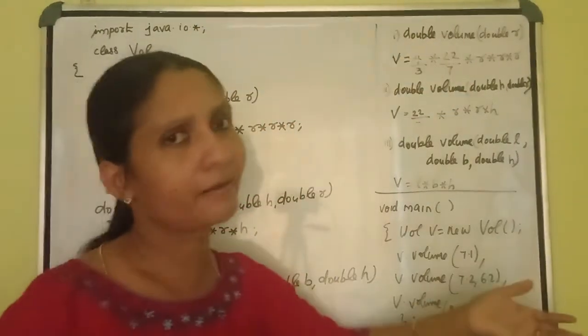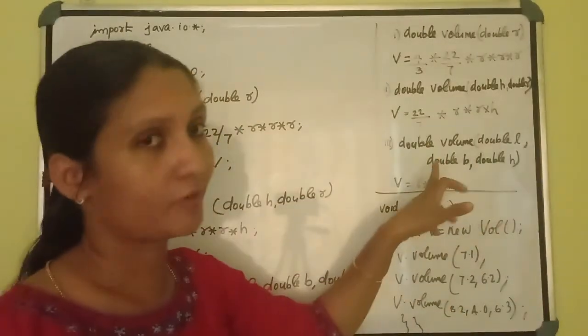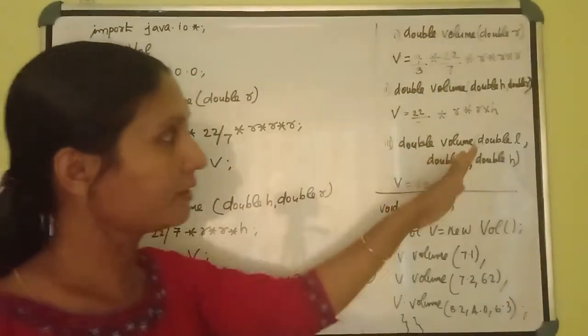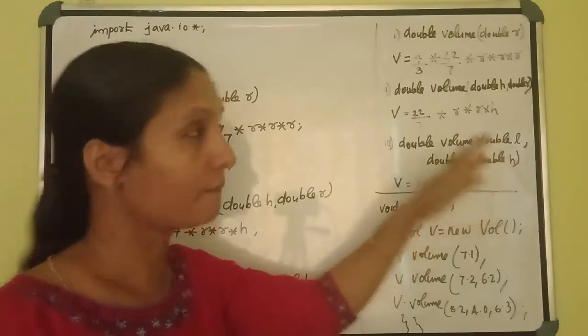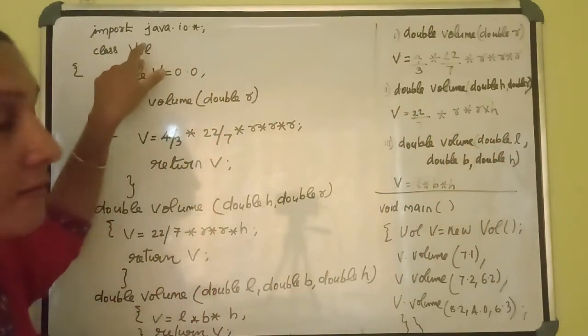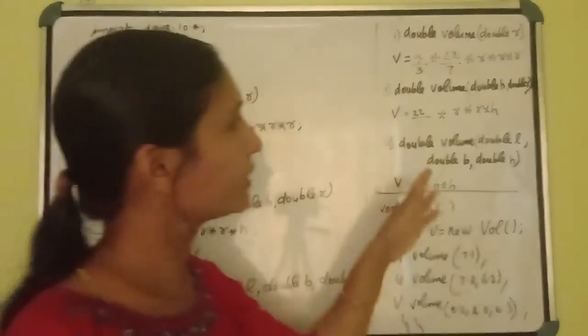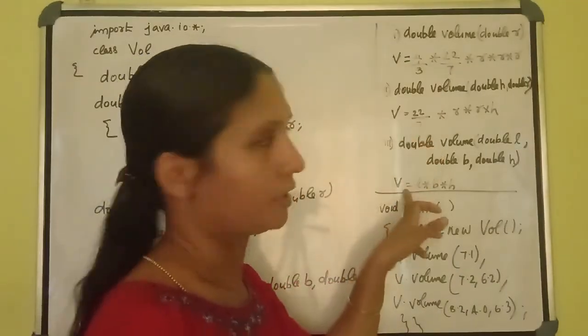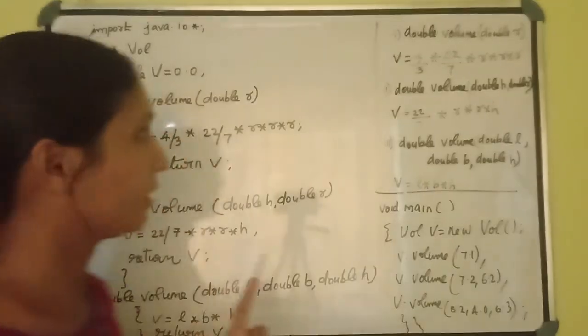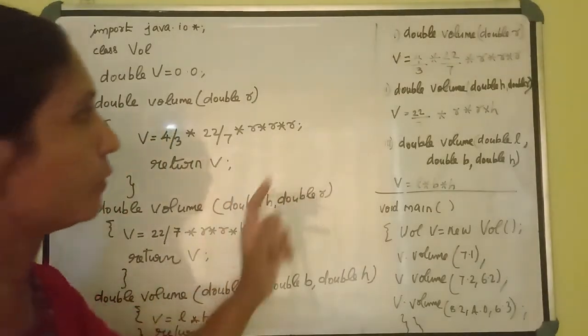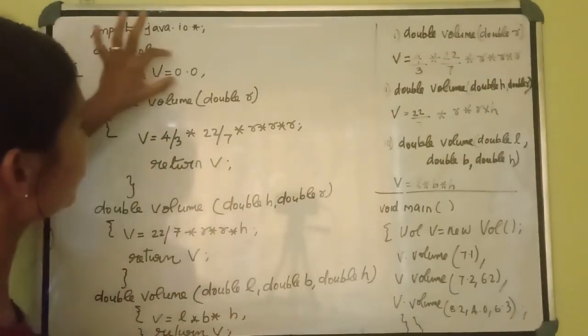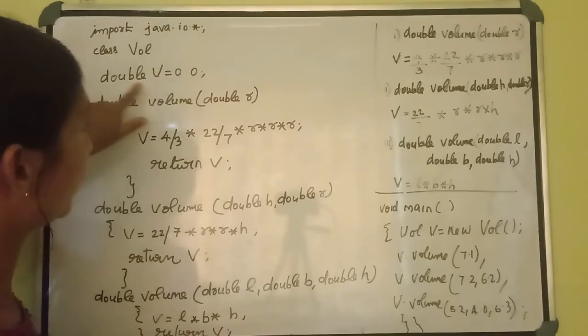You can use any other name, but don't use the same function name, because here all the function names are the same, so I use a different name for the class. Okay, and we know in all the functions we are using this V. Because of that, we have to find that particular output variable, and first you have to initialize that variable here. And what is the data type of this V?